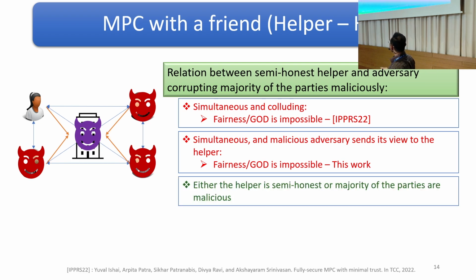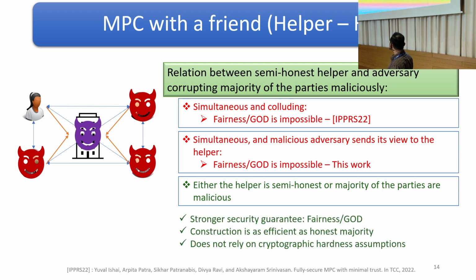Finally, we considered the model where either the helper party is semi-honest or the malicious adversary corrupts a majority of the parties. In this setting, it is possible to achieve a stronger security guarantee. The construction could be as efficient as an honest majority protocol, and it is lightweight. It does not need to rely on any cryptographic hardness assumptions.